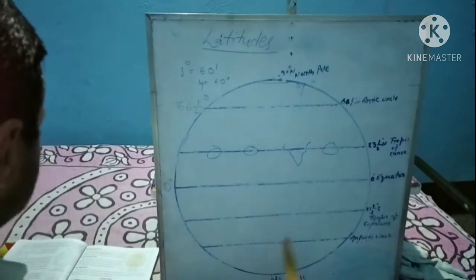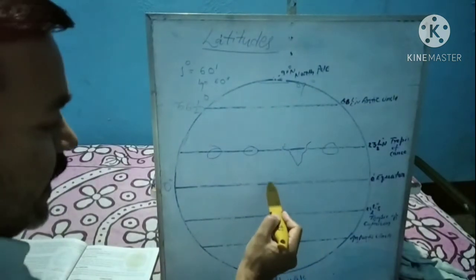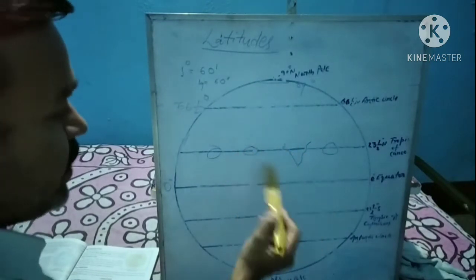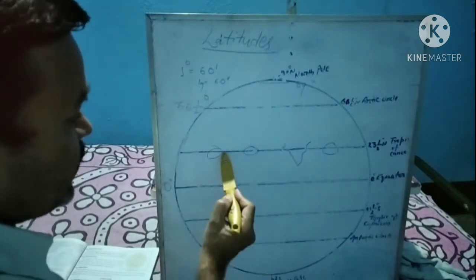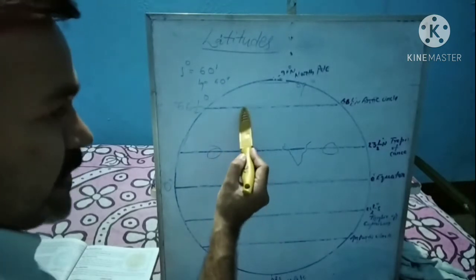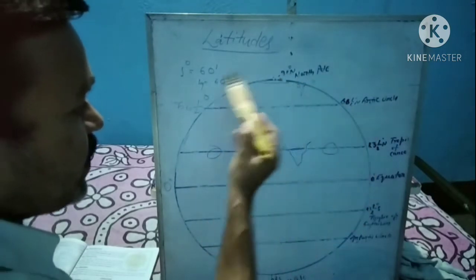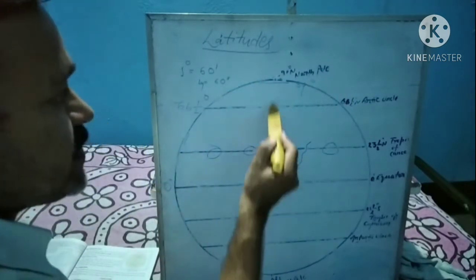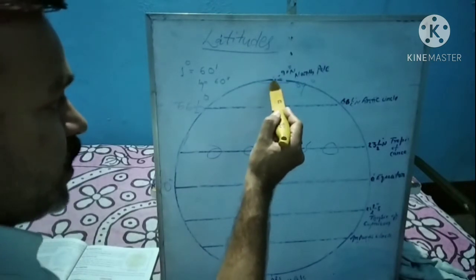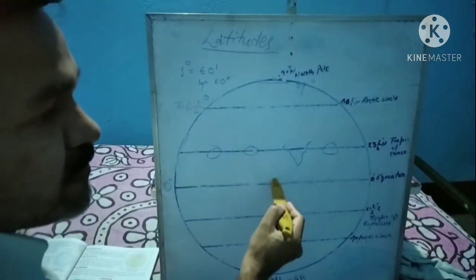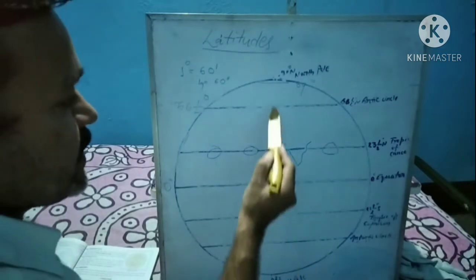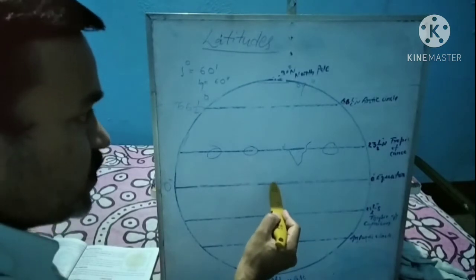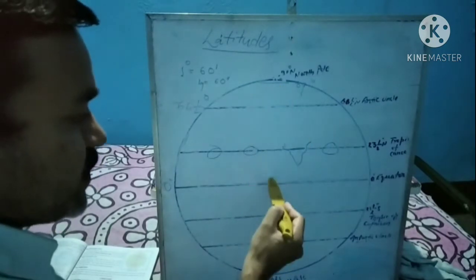As we move away from the equator, the circumference of the circle, this one makes a circle, this line makes a circle, this one again makes a circle, will decrease while we move from the equator towards the poles. But when we move from the pole to the equator, just the opposite happens: the circumference of the circle will increase. From 0 to 90 it decreases, from 90 to 0 degree it increases.